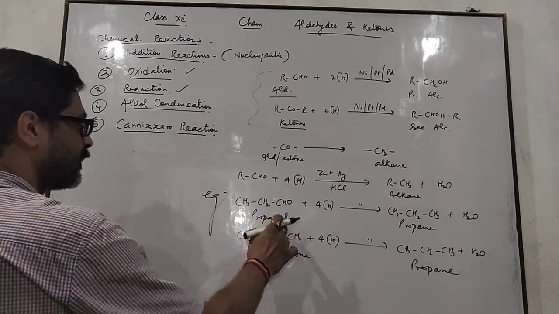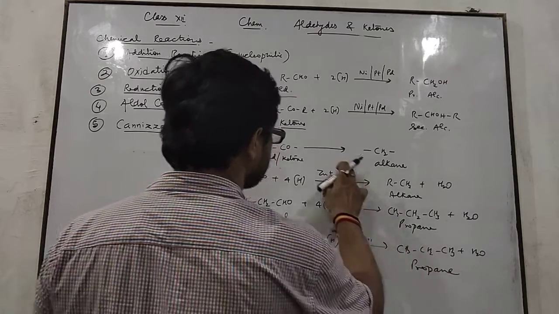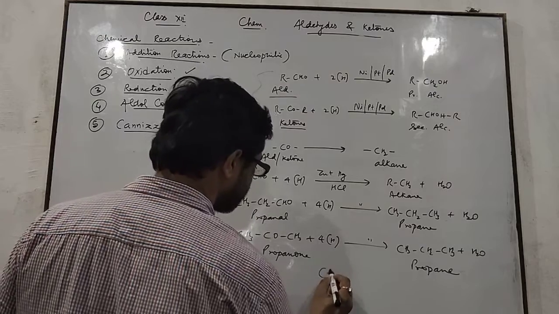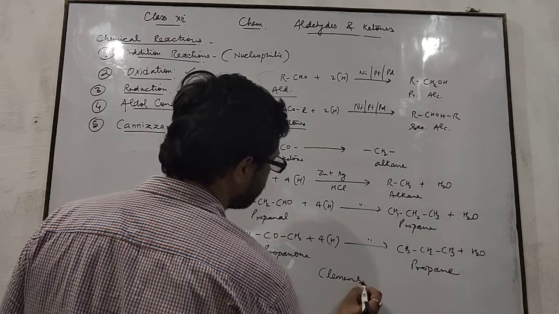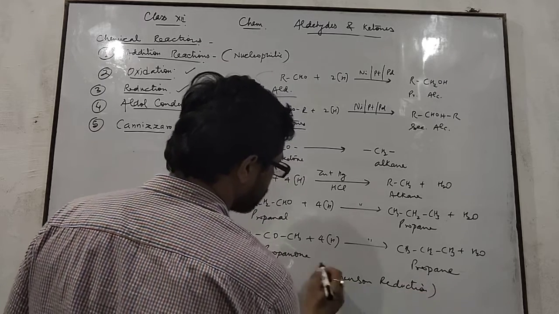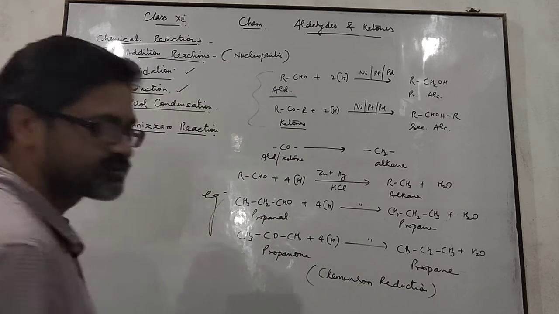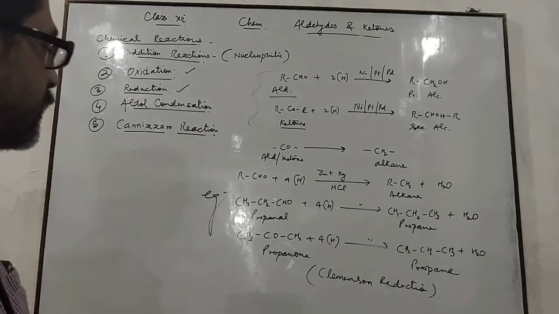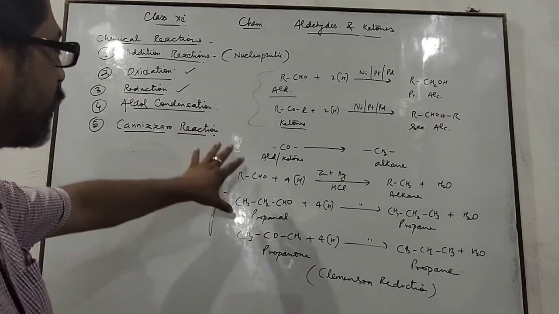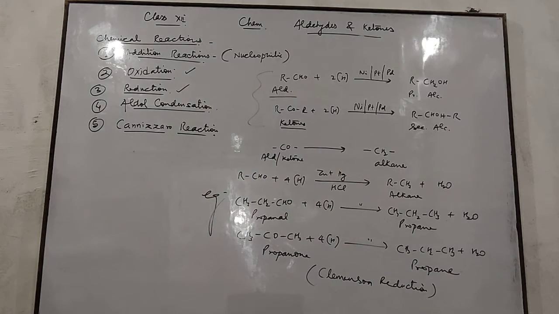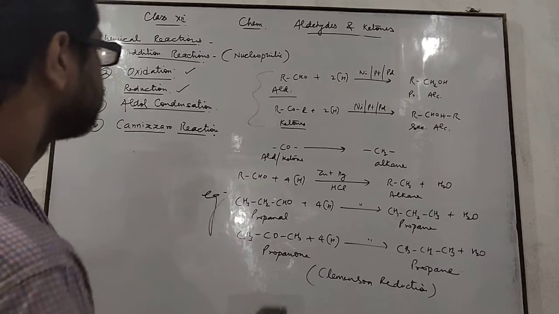Means both aldehydes and ketones are reduced in presence of zinc amalgam and HCl to form alkane. This reaction is known as Clemmensen reduction. Clemmensen is the name of the scientist after whom this reaction is named Clemmensen reduction. This is a very important reaction for reduction of aldehydes and ketones directly to alkanes. This one is known as Clemmensen reduction.